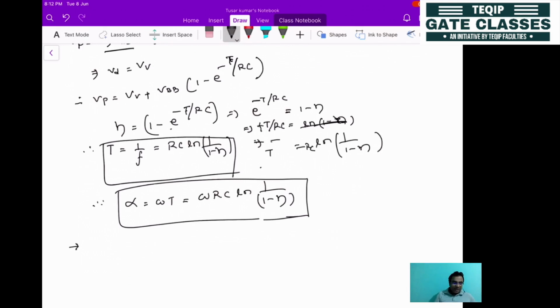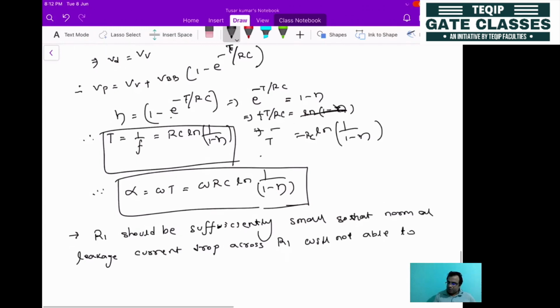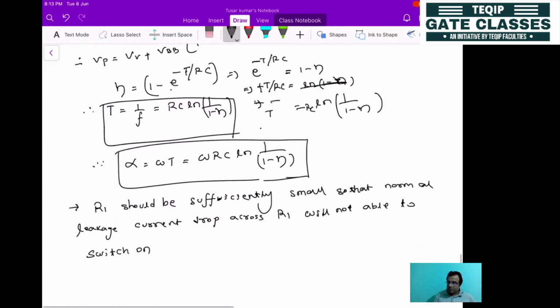The assumption is that the R1 value that we choose should be sufficiently small, so that the normal leakage current drop across R1 will not be able to switch on the UJT when it is off.